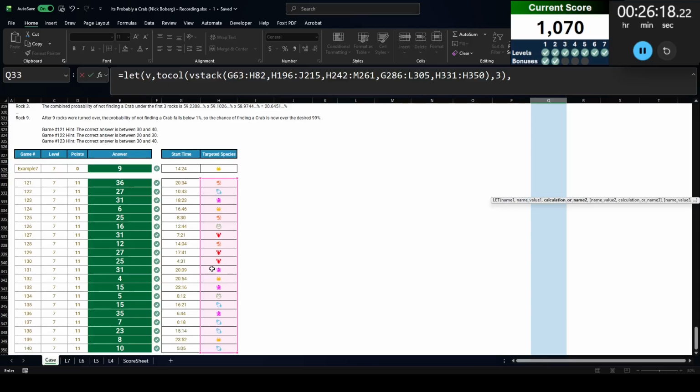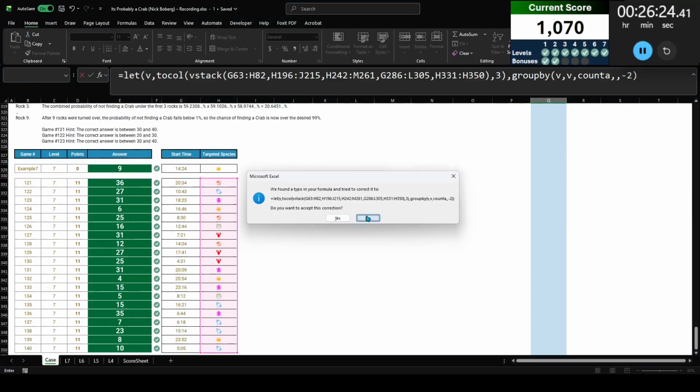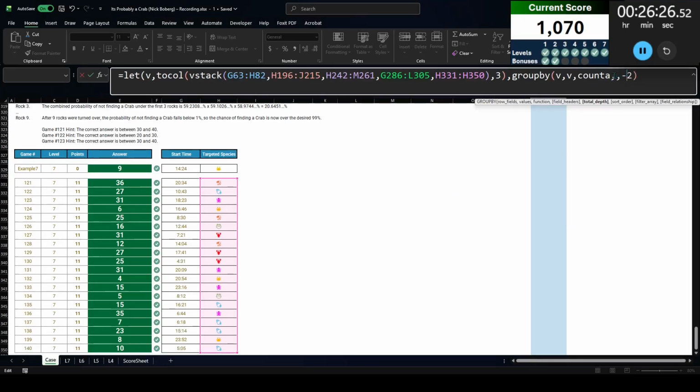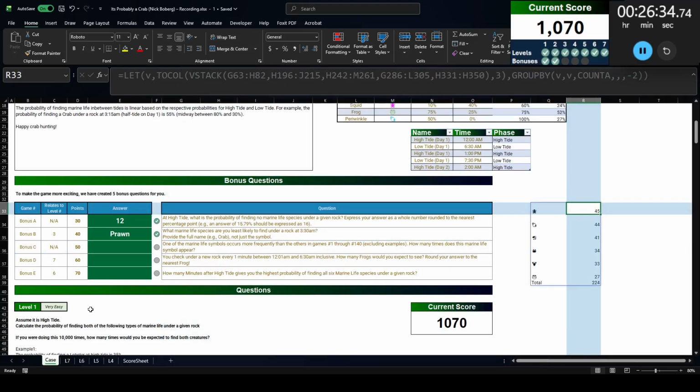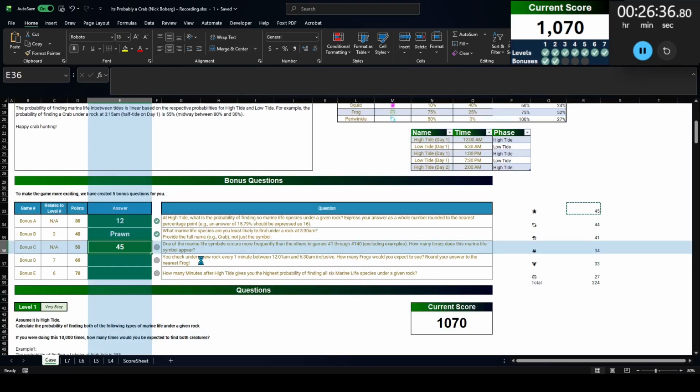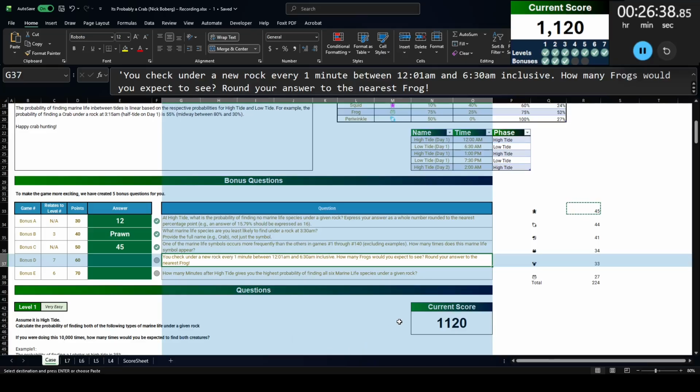And then for the calculation, I'm going to do group by V, count A from largest to smallest. I missed a column. There we go. All right, so I want to understand what appears more frequently. How many times does it appear? This one appears 45 times. There we go.